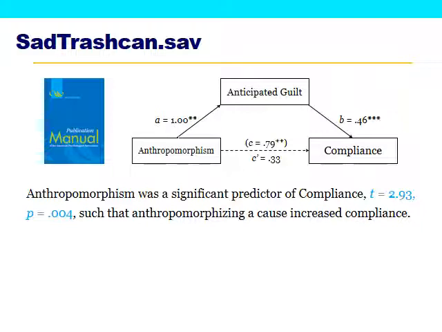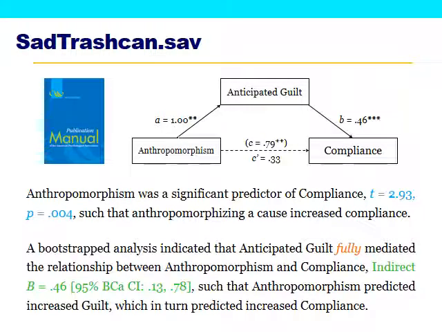Here's our diagram. These two numbers we could get from the previous slide. Here's our total effect, and here's our direct effect, 0.33. Elsewhere in the output, which wasn't on the previous slide, we could also find the values of A and B. A in this case was 1.00 and B was 0.46. If we multiply those together, we get an indirect effect of 0.46, which is right here.